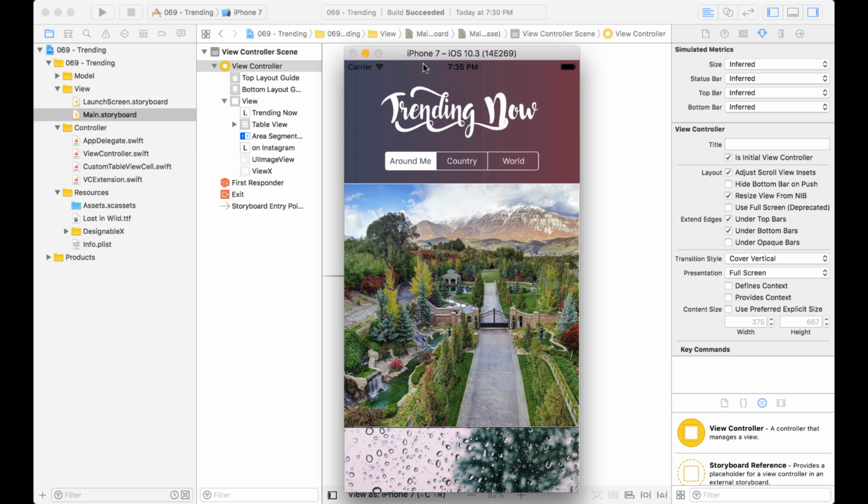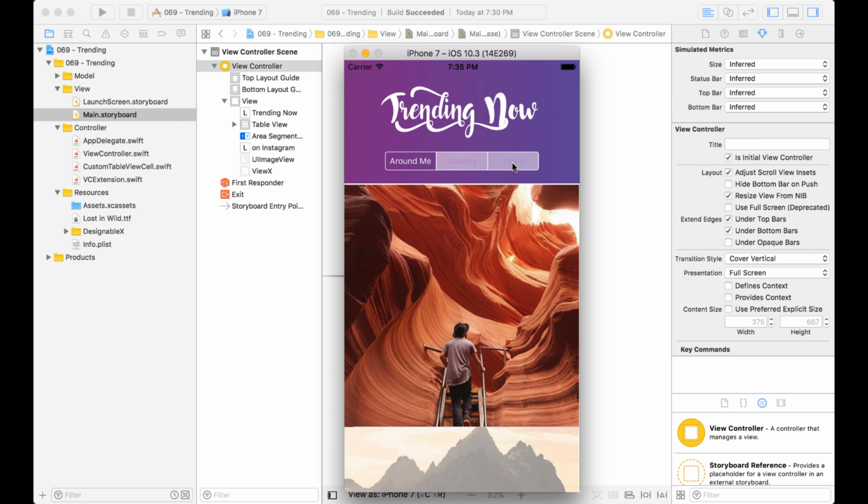Now, as you can see from the application I built here, this is similar to what Instagram does, where the background transitions and it's a gradient and it changes colors. And what I did was increase the speed so you can see the transitioning colors. In Instagram, it's barely noticeable. It's a very slow transition. So I increased the speed in this application just so you could see what I'm talking about. And this application is basically one of my projects that I built for a design challenge that I'm doing. And it was on the subject of what's trending. So I kind of took the theme of Instagram and had three different categories of what's trending around me, what's trending around my country, and what's trending around the world.